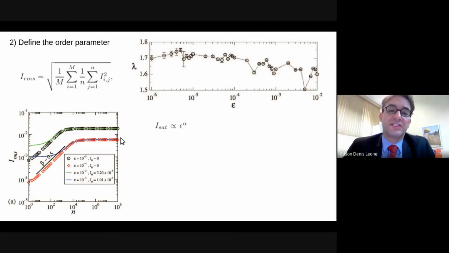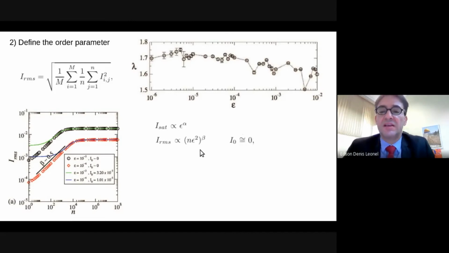Well, the saturation, which is observed for long enough time, is given by I sat proportional to epsilon to a power of gamma. Gamma is the so-called critical exponent. The regime of growth is marked by I root mean square proportional to n epsilon squared to a power of beta. Beta is called the acceleration exponent.